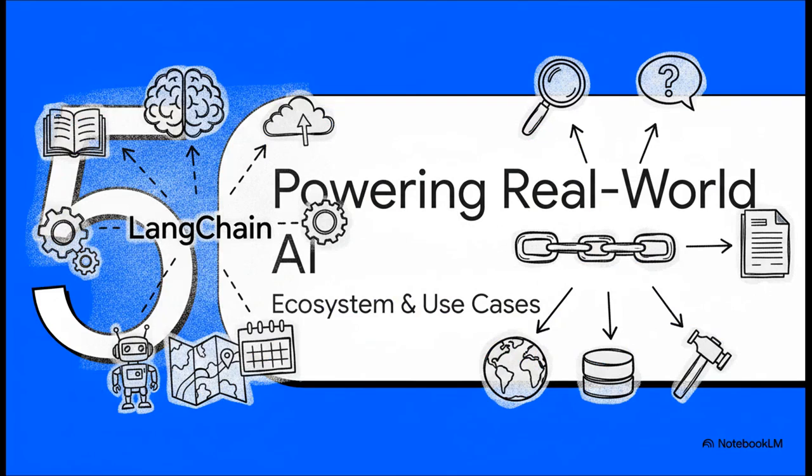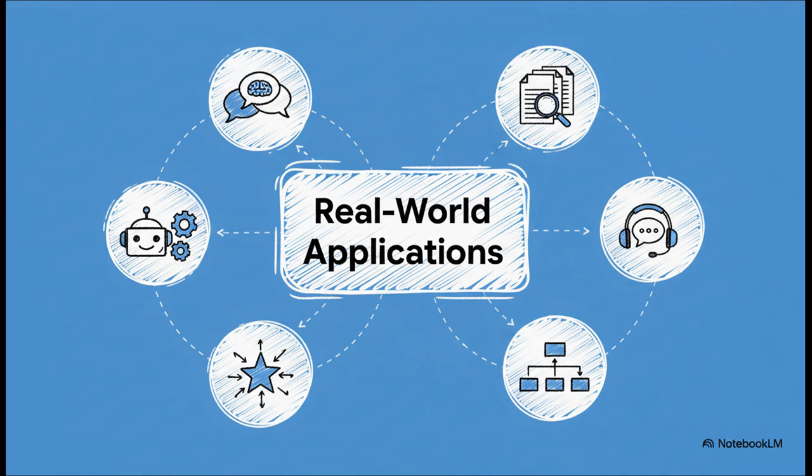And look, this powerful workflow isn't just some cool theory. It's the engine behind a whole new generation of AI-native applications that are being used across tons of industries right now. And the applications are just incredible. We're talking about chatbots that actually remember your entire conversation history. We're talking about Q&A systems that can answer detailed questions about thousands of pages of internal company documents, and even autonomous agents that can handle multi-step tasks like planning a whole trip for you. LangChain is the framework that's making all of this a reality.